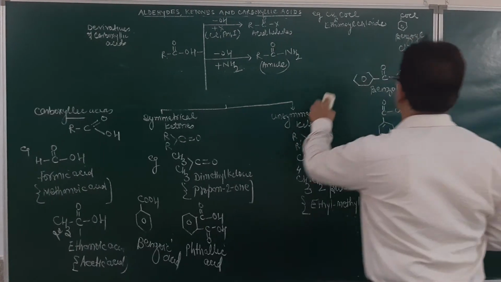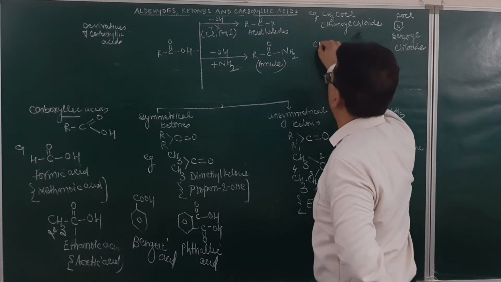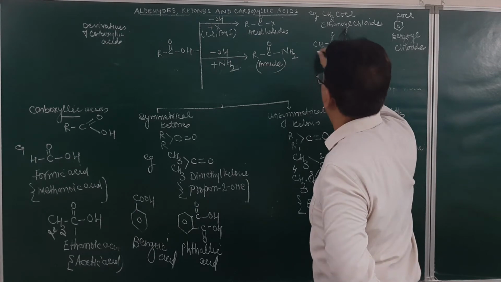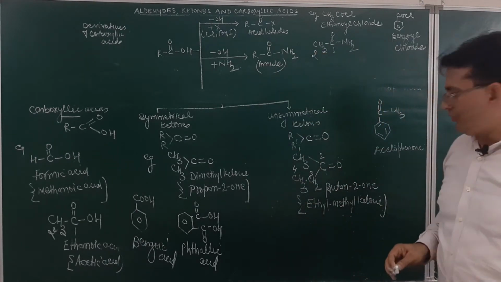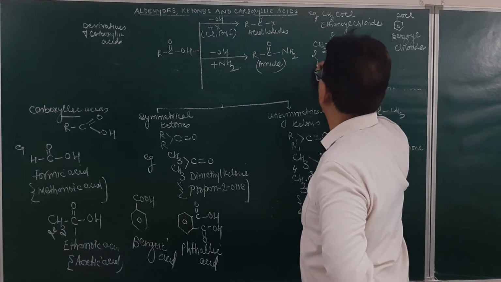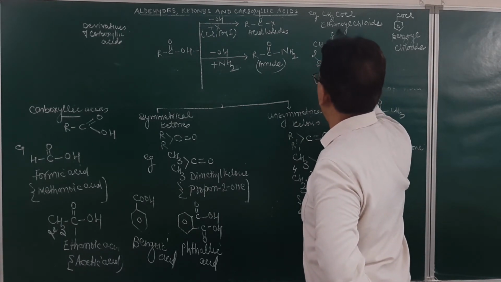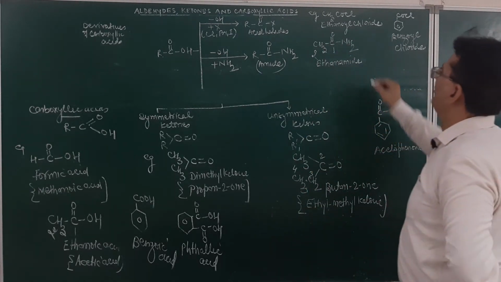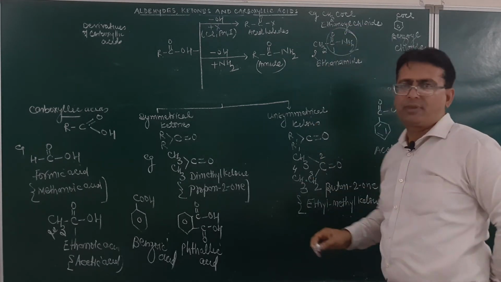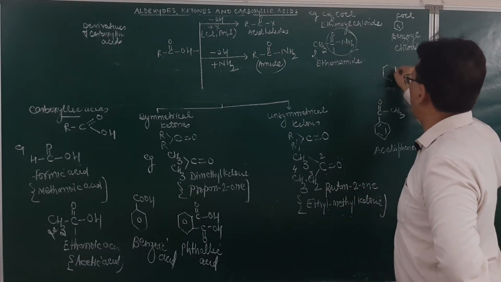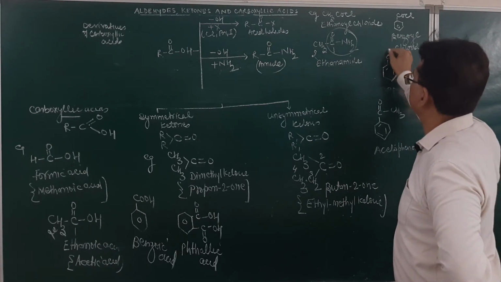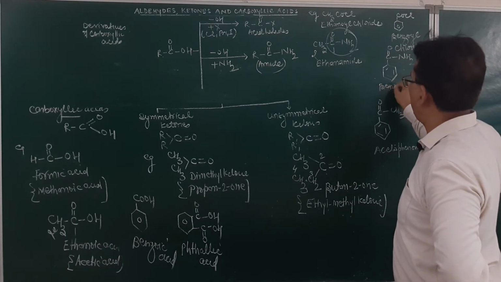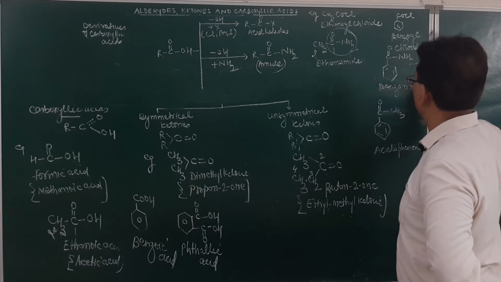As for example, if you write CH3, C double bond O, NH2, how many carbons? 1, 2. For 2 carbon atoms, what will be the root word? Eth, single bonded ane, and this will be amide. Am I clear? Because the secondary suffix for this will be amide. Now, if you take C6H5 and then CONH2, what will be the name given to this one? It will be benzamide.